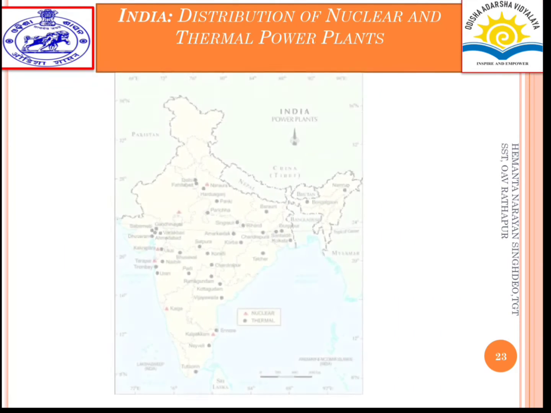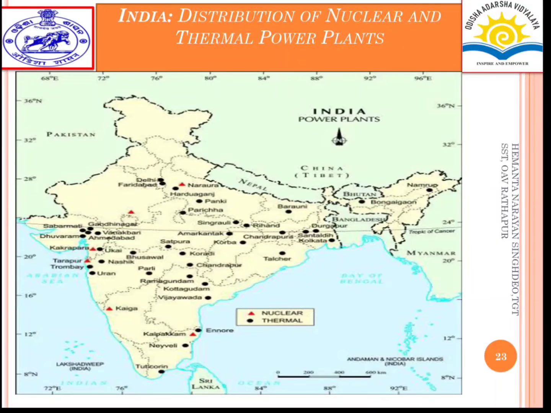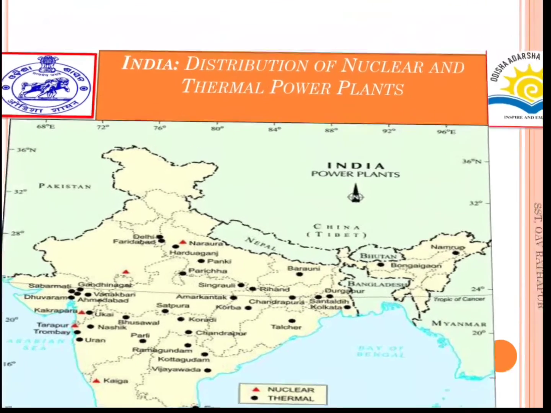First one, this is the picture of nuclear power, shown in red triangles, and thermal power generation, shown in black circles or black spots.